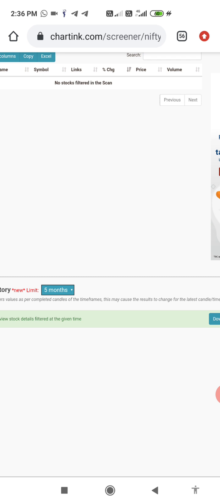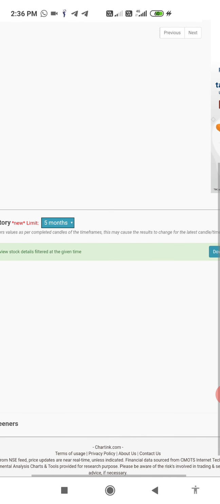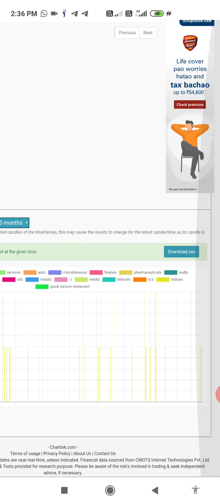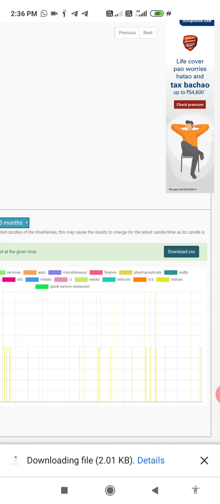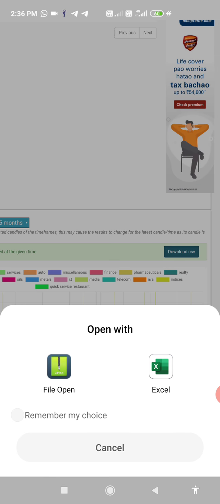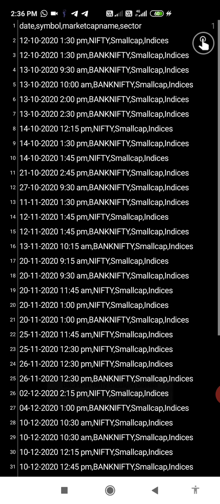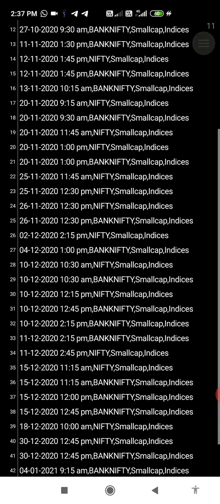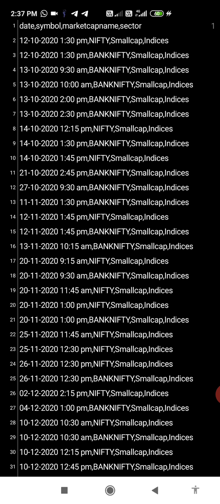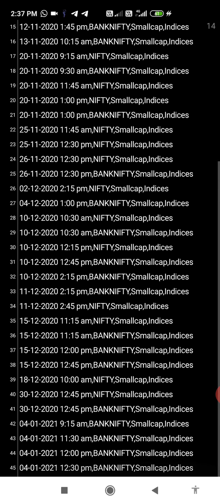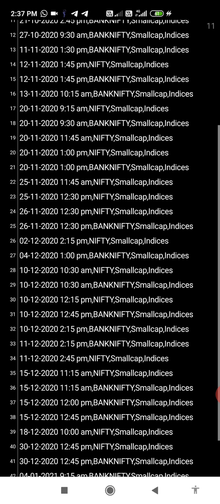Every day it will not give you an alert, but at least it will give you one every 2 days. We got so many triggers. In the last 5 months, we got 45 trades. You can take this screenshot and backtest it. If you are interested, let me know. My WhatsApp number is in the description. Take this screenshot. It is giving the buy signal today also.